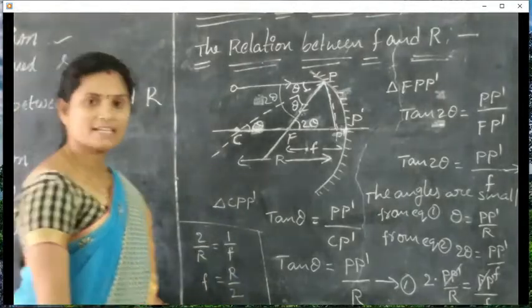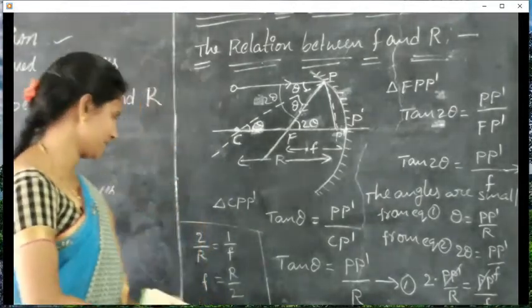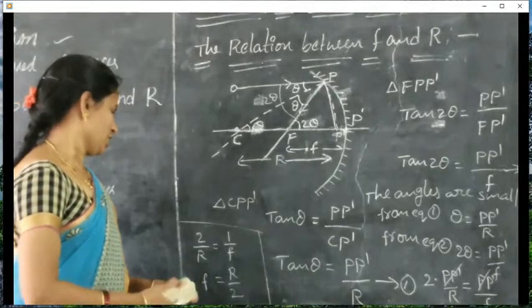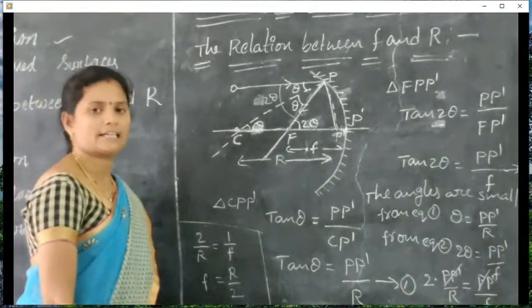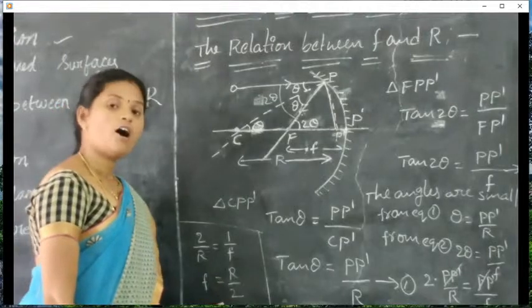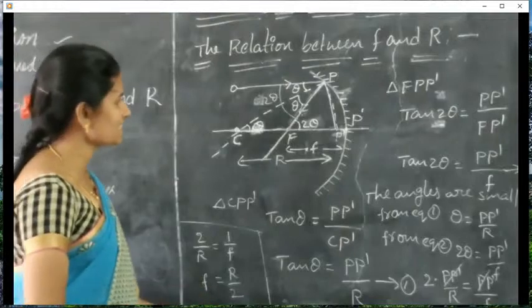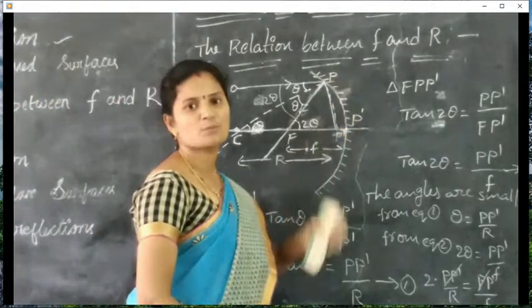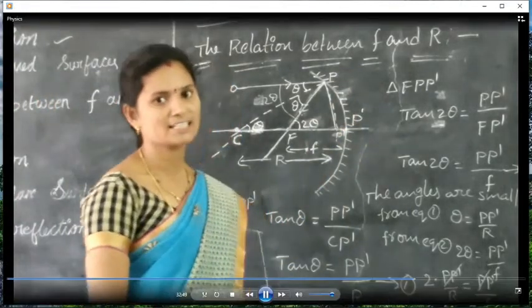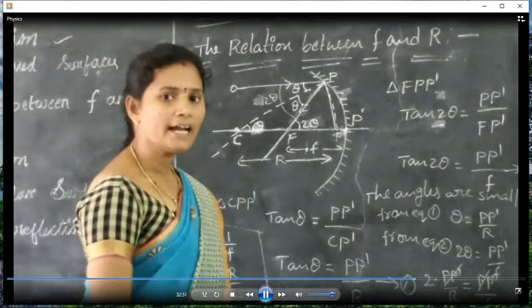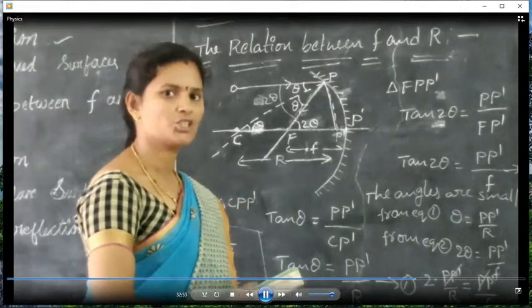From this we observe that the focal length is half of the radius of curvature. So this is the relation between small f and r, that is, focal length and radius of curvature.